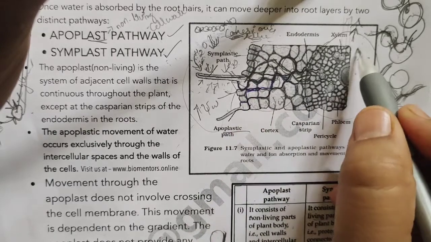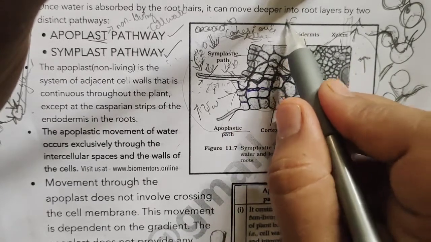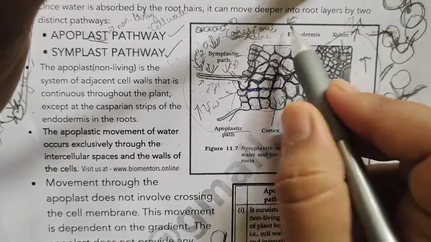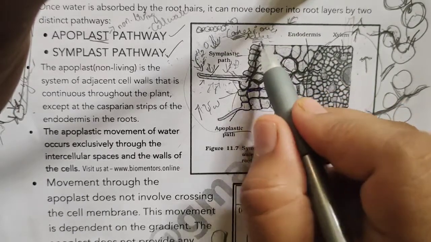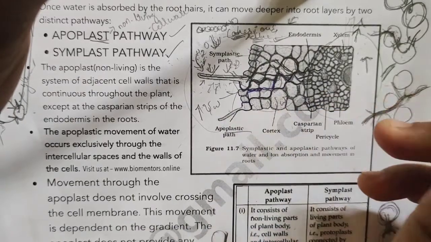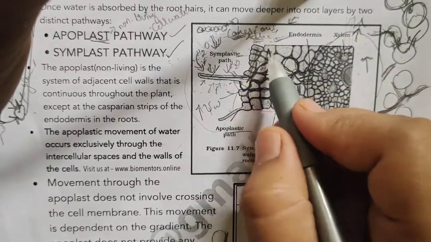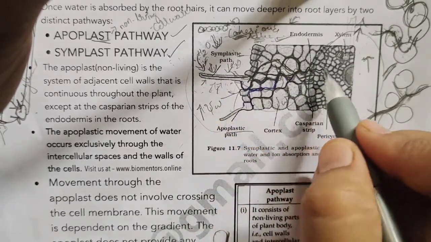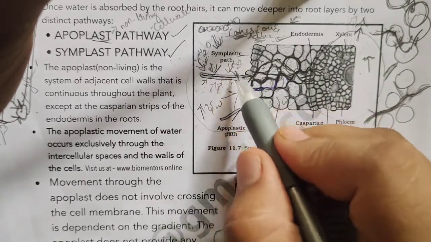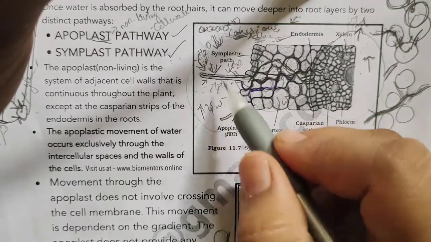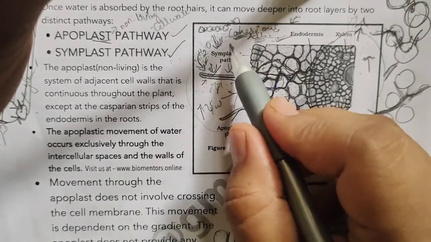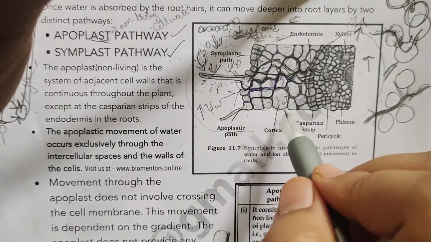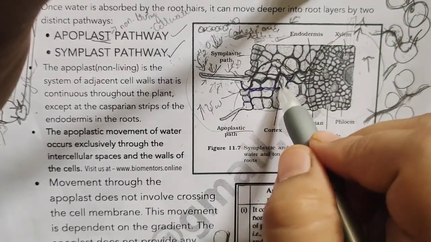Adhesive force in the sense, water molecules will be attached to the inner walls of the xylem here. So that is called adhesive force. We shall speak about this later in detail. Okay, so due to cohesive and adhesive forces, there will be a continuous chain of water existing during the absorption of water, and thus symplastic and apoplastic pathways are the two pathways by which the absorbed water will be reaching the xylem. So this is step number 1, which we have already recalled in the last session.